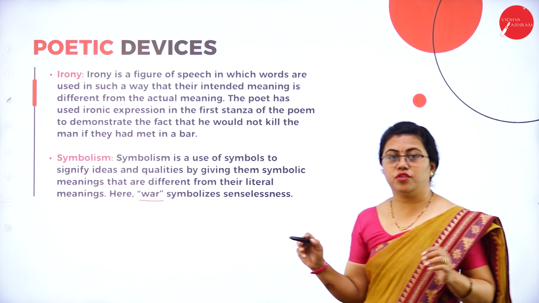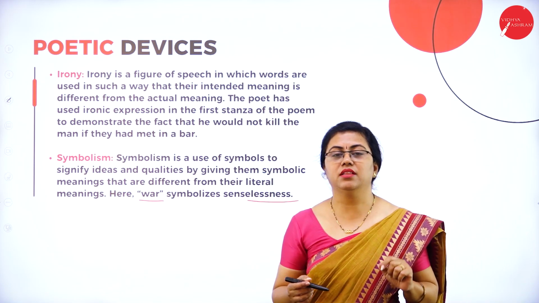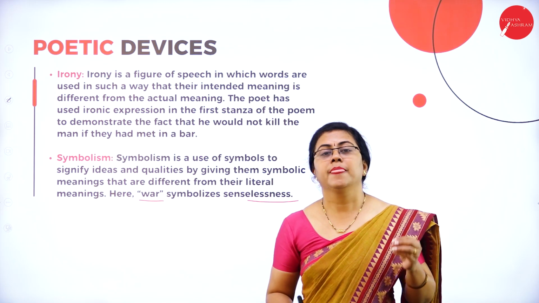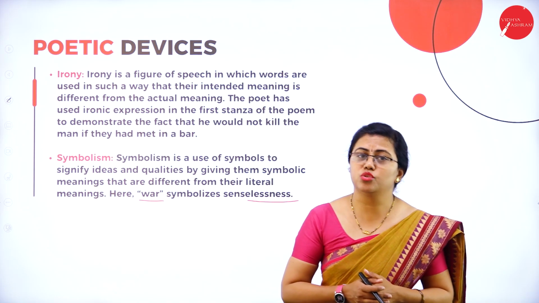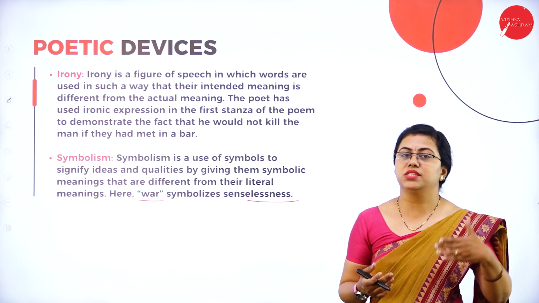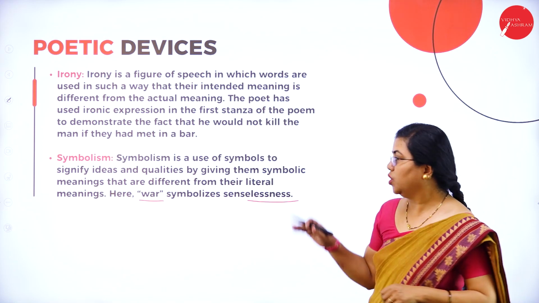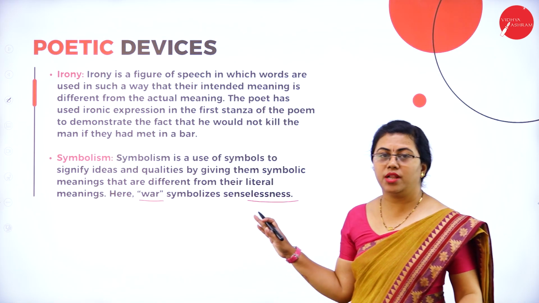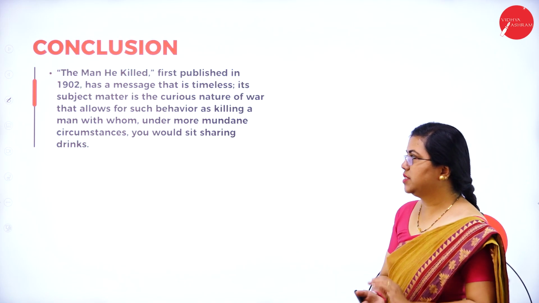War here refers to senselessness. Because they met on the war field only, the narrator had to kill the other person. There was no other reason for him to kill, only because he was on the opposite side. So this is what symbolism is, and this is also a figure of speech.